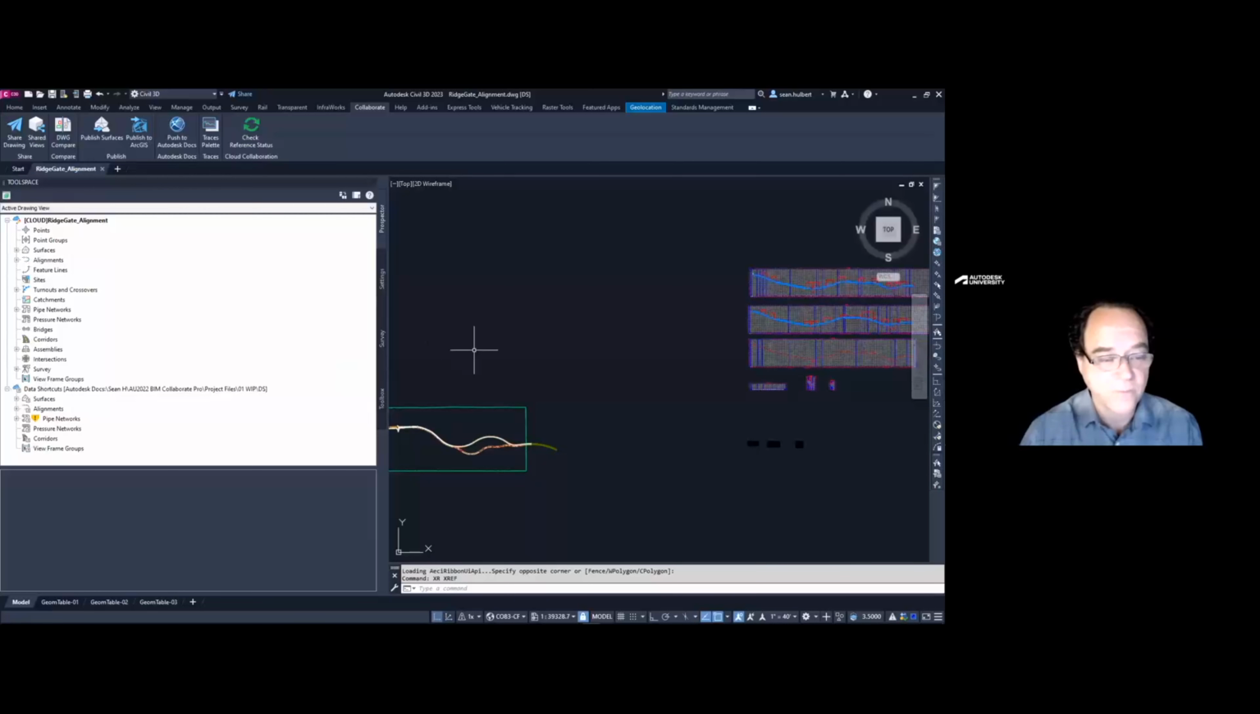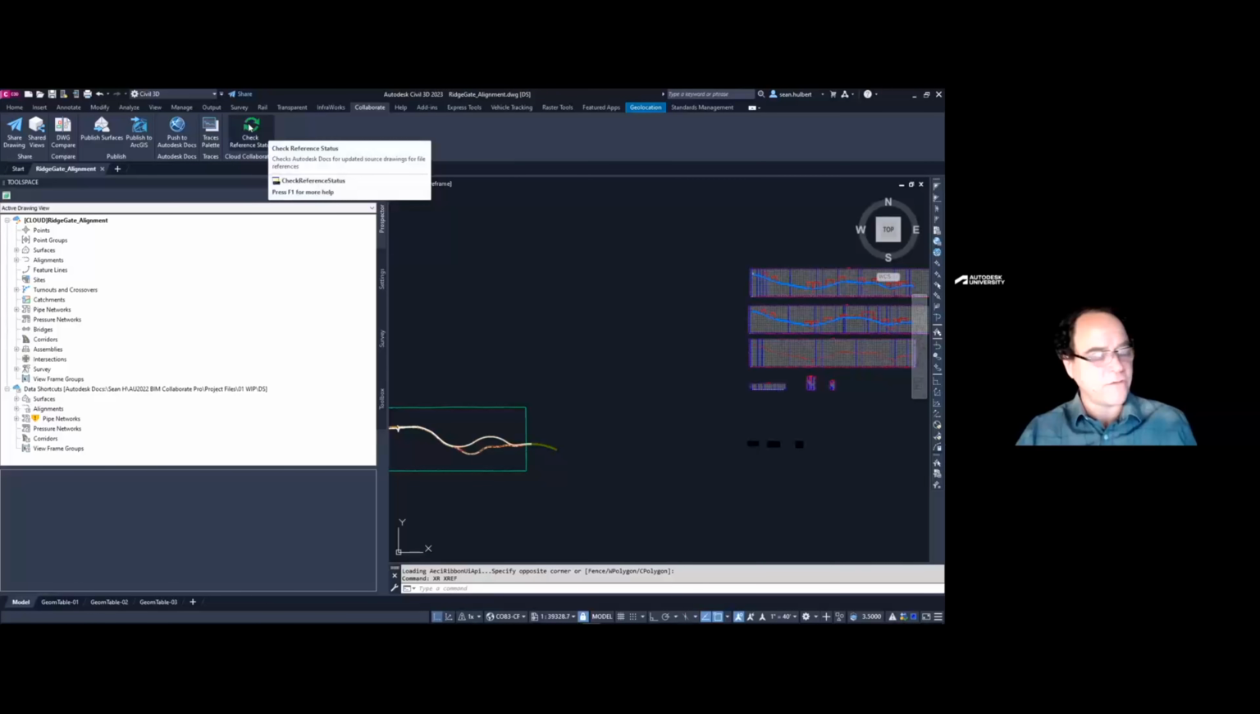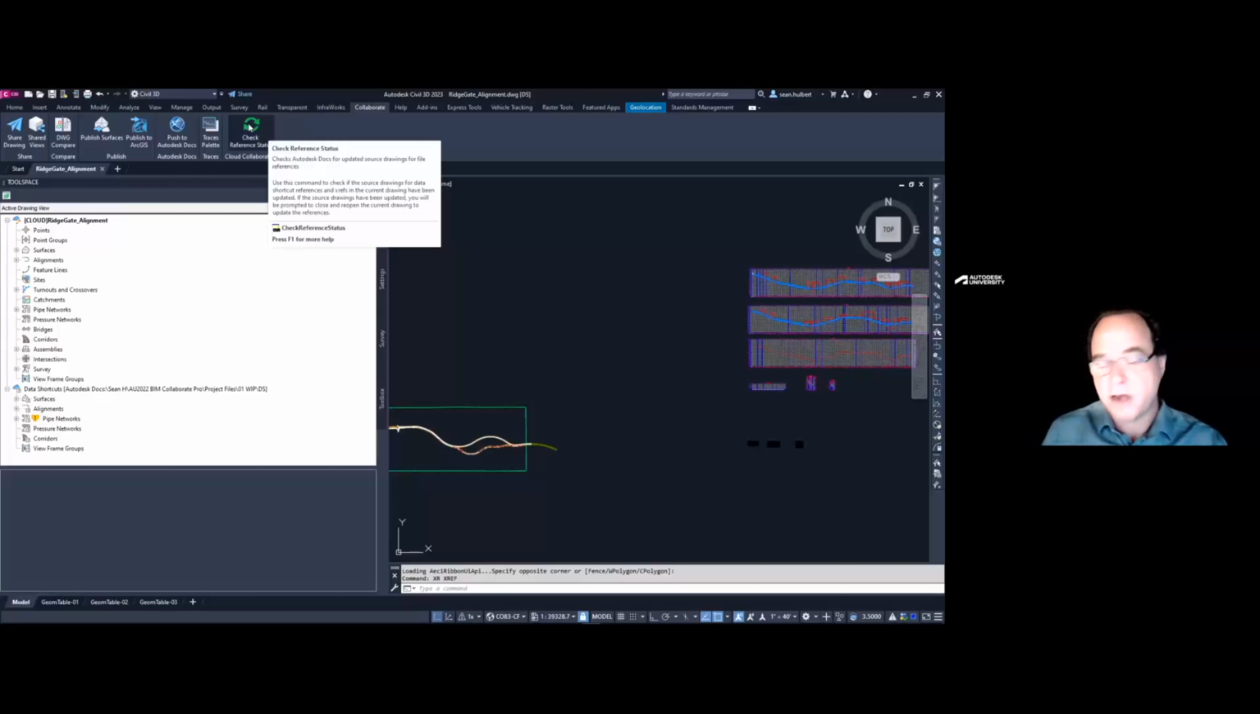The other thing I want to point out to you here is that we've got a new tool. On our Collaborate tab in the ribbon, we have Check Reference Status. What that's going to do is kick off Desktop Connector and go out and look in the cloud and say, hey, I've been working on this file for quite a while. Have any of my team members made changes in drawings that I'm using as dependencies that I need to be aware of? Now, this does what it says it does.